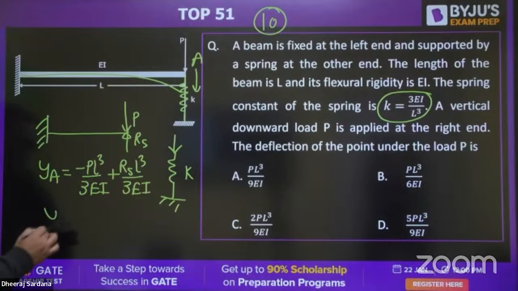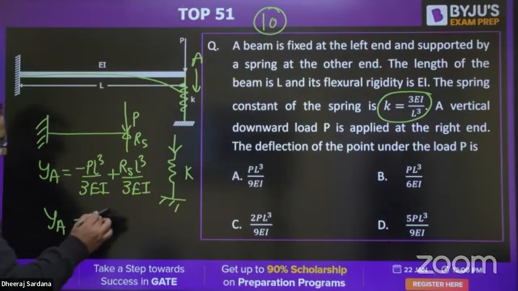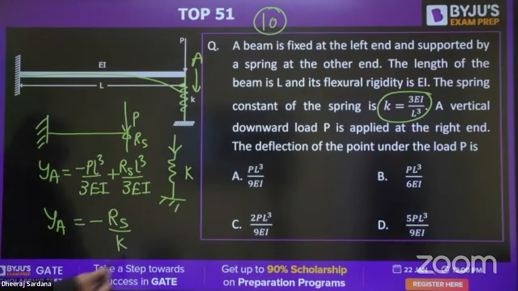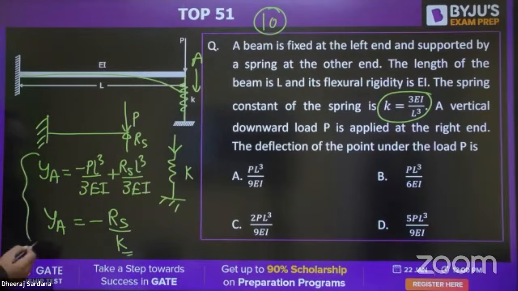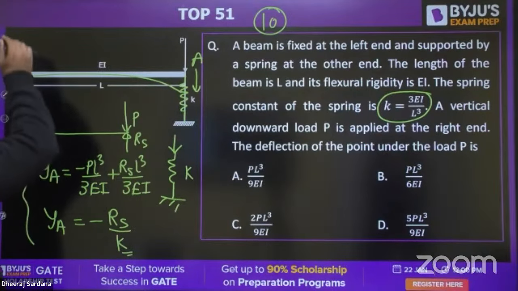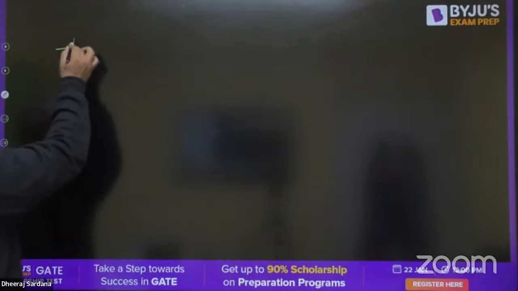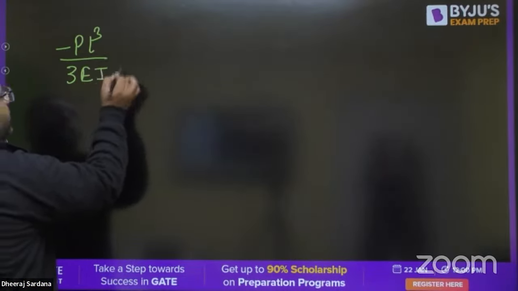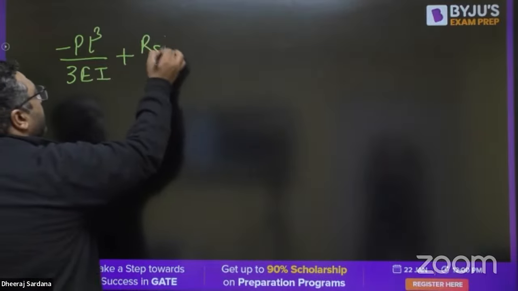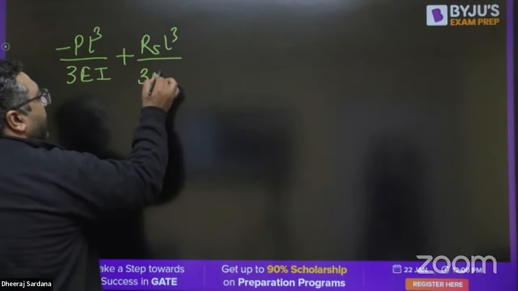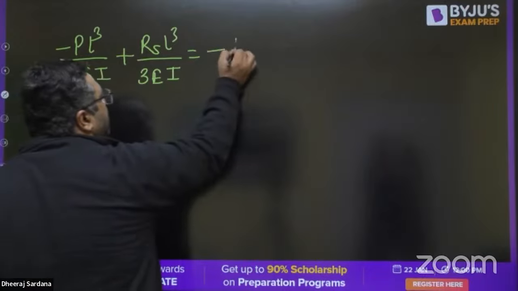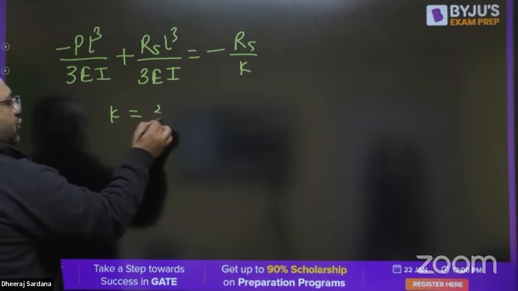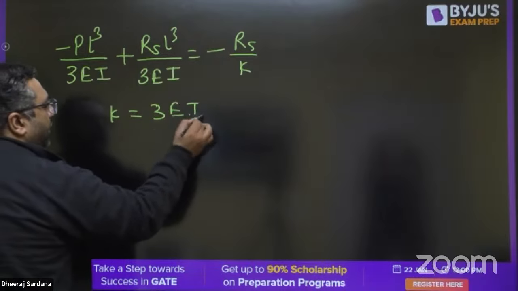You can also write the deflection at A to be minus RS by K, minus for downward direction. Now you know what is the value of K. Both are equal, so you will be equating them. Minus P L cube upon 3EI plus RS L cube upon 3EI equals minus RS upon K, and K is given as 3EI upon L cube.